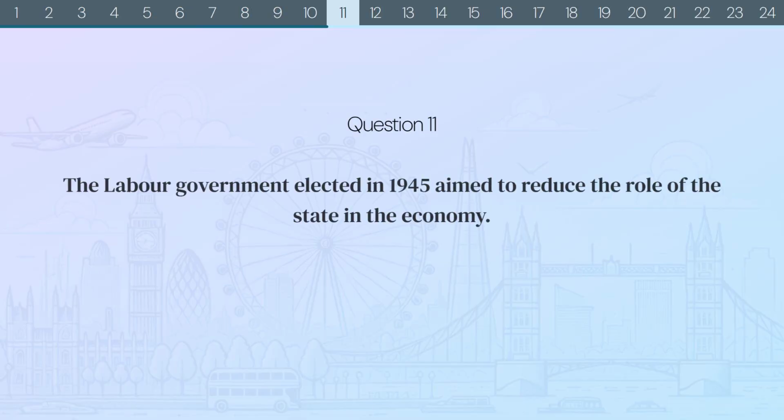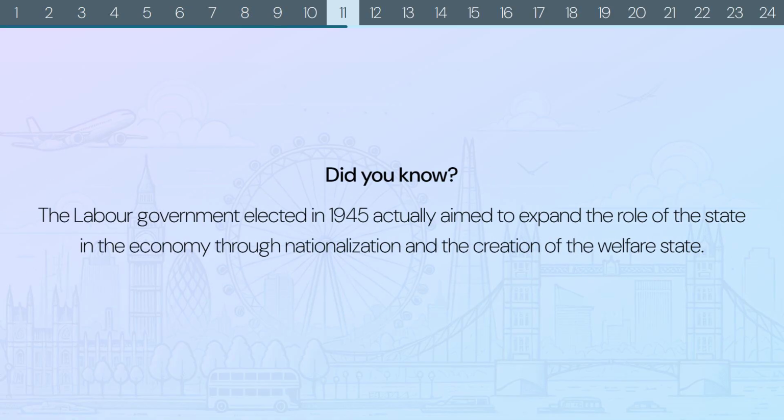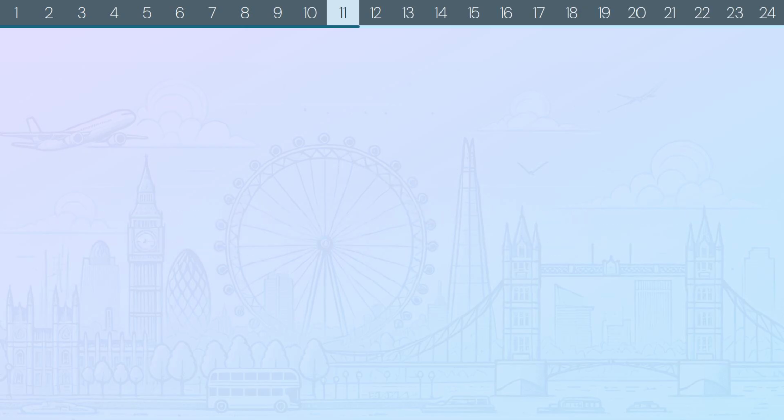Question 11. The Labour government elected in 1945 aimed to reduce the role of the state in the economy. False or true? The correct answer is false. Did you know? The Labour government elected in 1945 actually aimed to expand the role of the state in the economy through nationalisation and the creation of the welfare state.